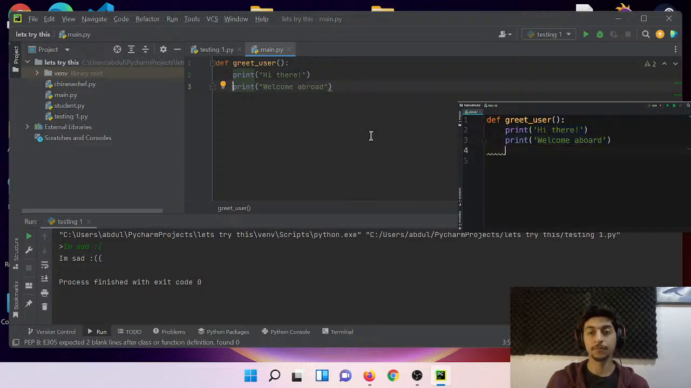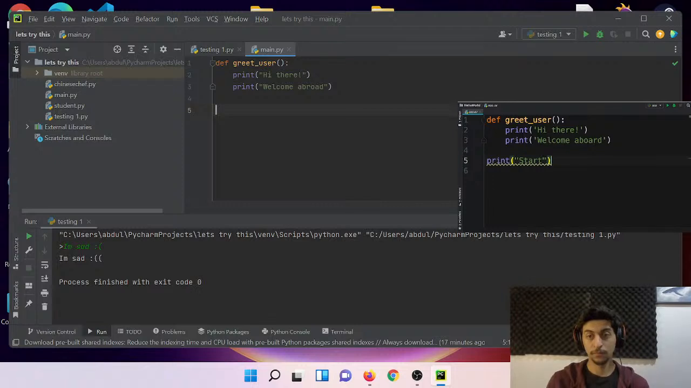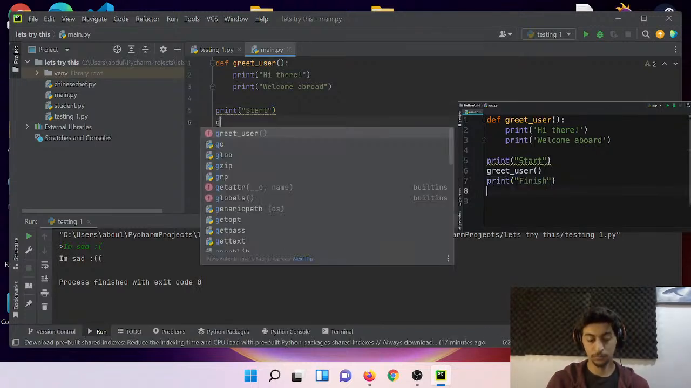Okay. Now let's remove indentation. So here we are outside of our function. Let's do a print statement and print start. After that, let's call our function, greet user. And finally, let's do another print statement and print finish.